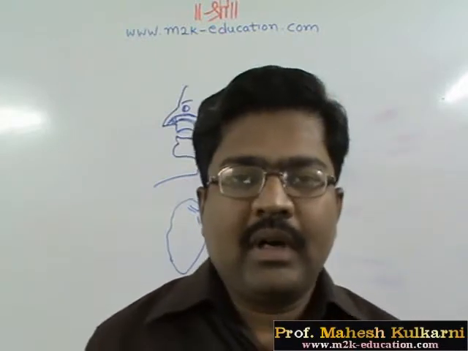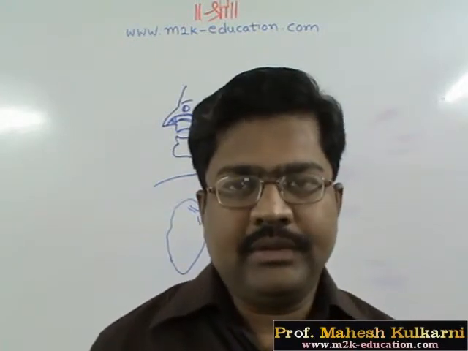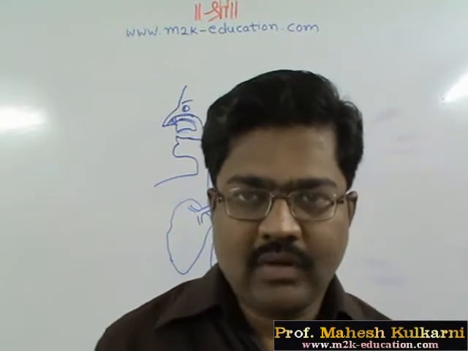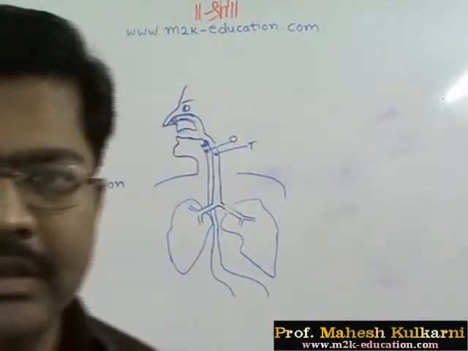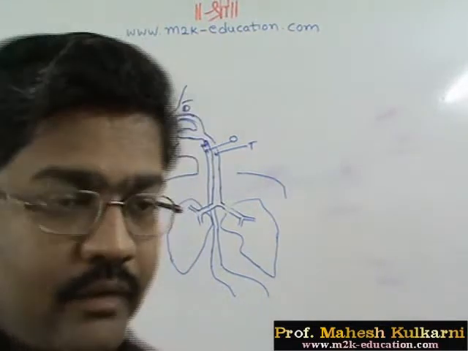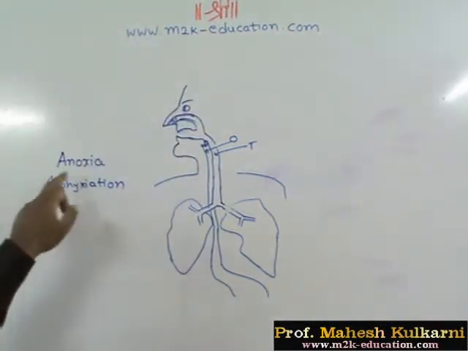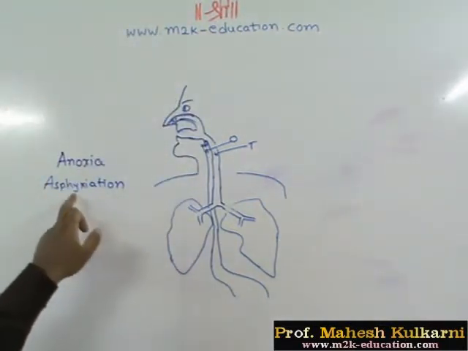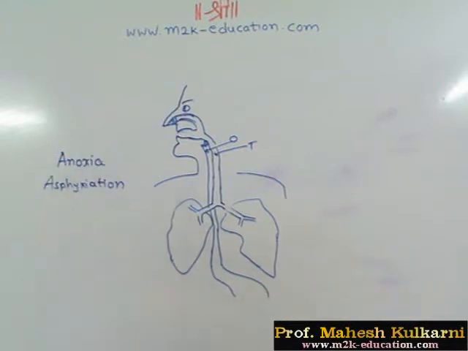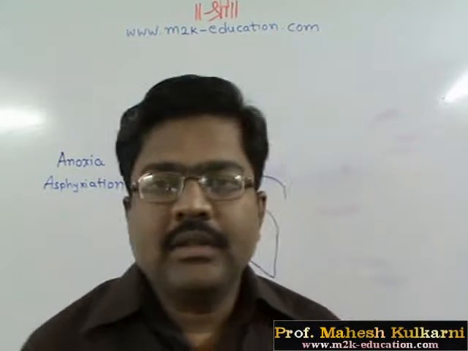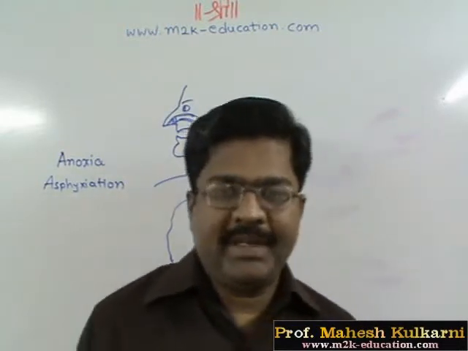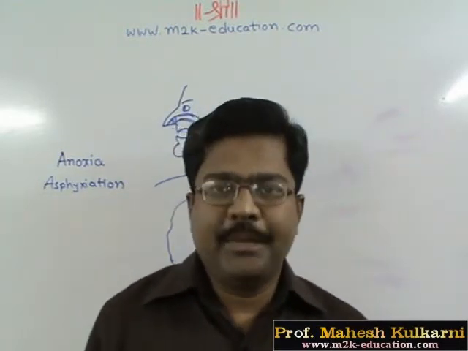Whenever a person has a lack of oxygen, when the cells are suffering scarcity of oxygen, the cell will suffer from anoxia or asphyxiation. So this is observed, as we have discussed. This is the external respiration process, which is called the breathing process.